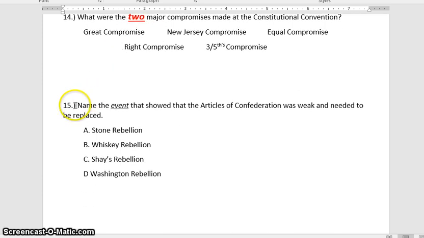Number 15. Name the event that showed that the Articles of Confederation was weak and needed to be replaced. What event happened that showed that this was too weak and they needed to replace it? A. Stone Rebellion, B. Whiskey Rebellion, C. Shays Rebellion, D. Washington Rebellion.